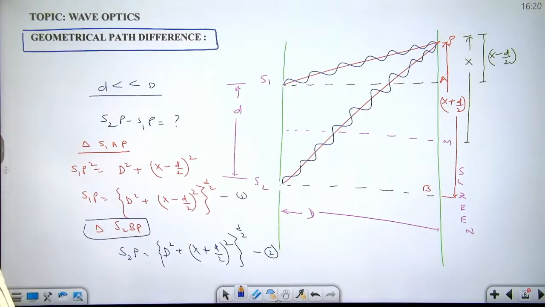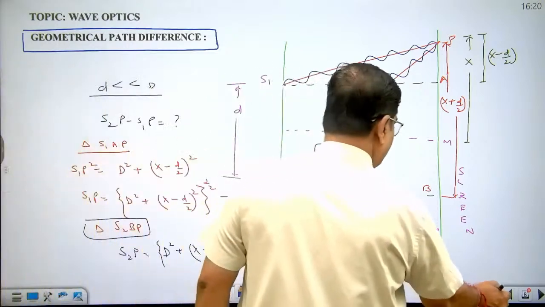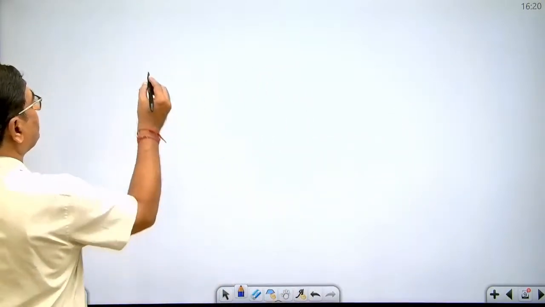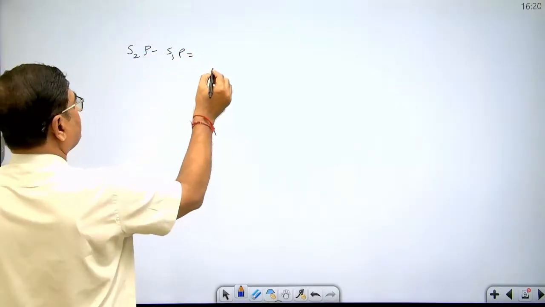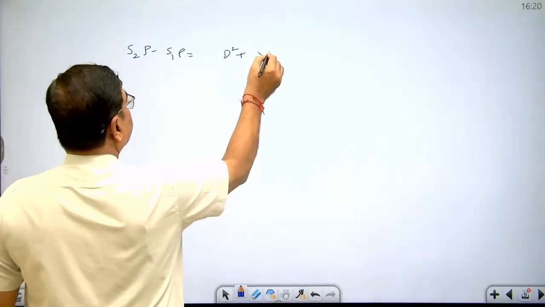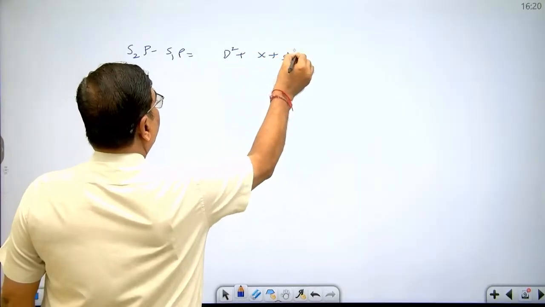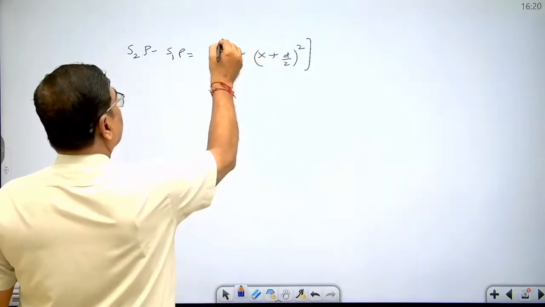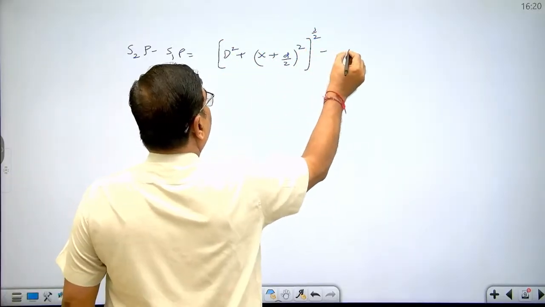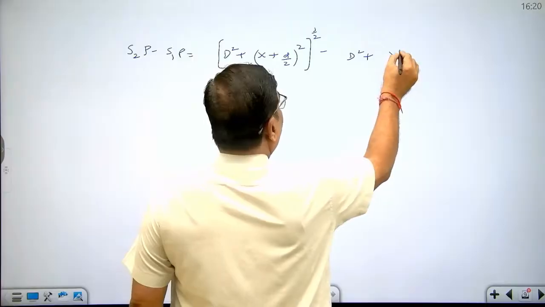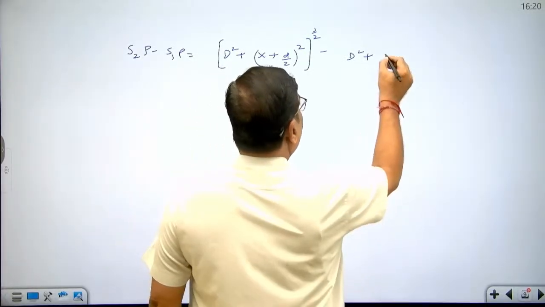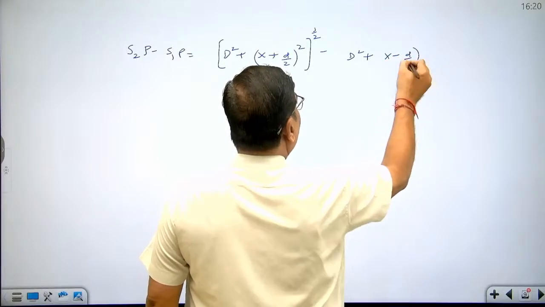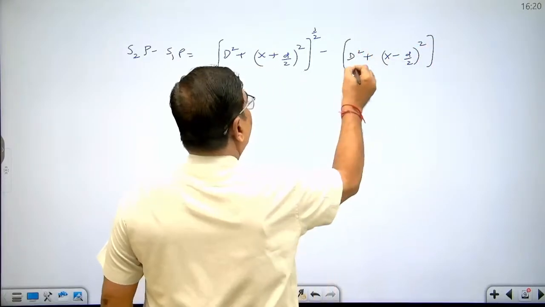If we make the difference of equation 2 and equation 1, we can easily get S2P minus S1P. Okay, now let's see what is S2P minus S1P. S2P minus S1P equal to (D square plus (X plus d by 2) whole square) power 1 by 2 minus (D square plus (X minus d by 2) whole square) power 1 by 2.